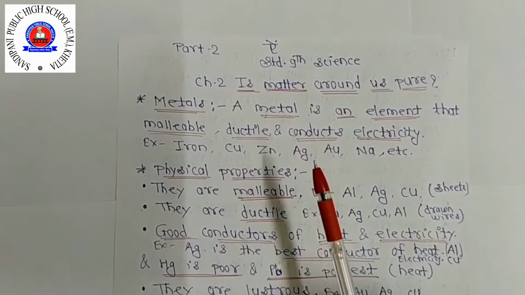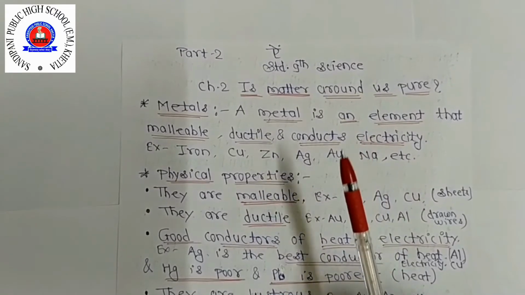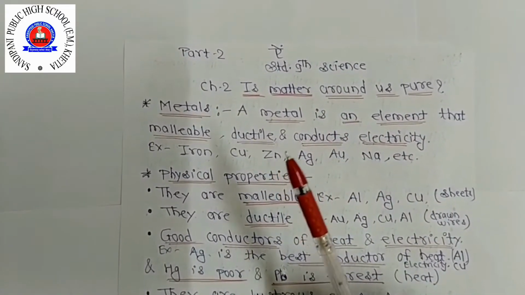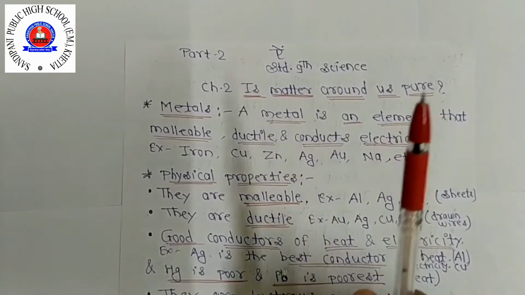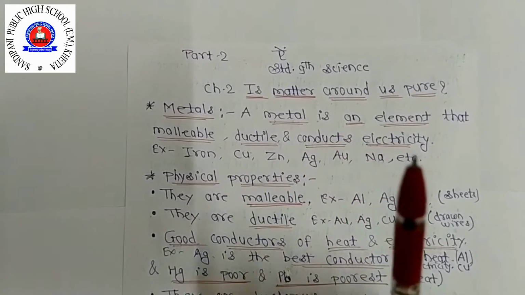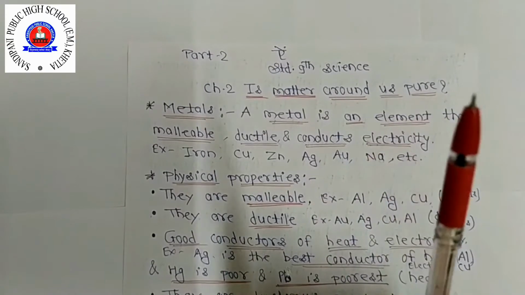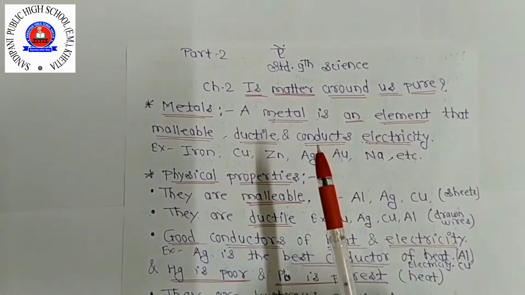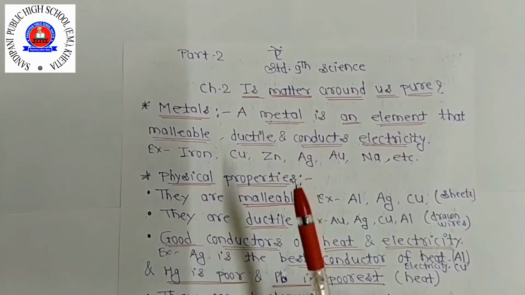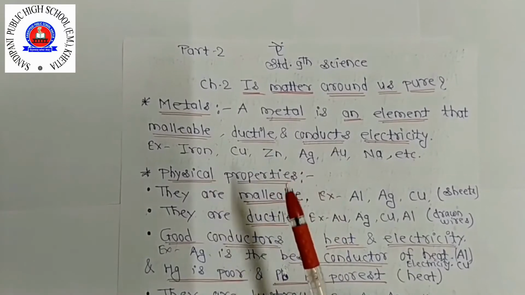Copper and aluminium are very ductile and can be drawn into thin wire, which is used in electric wiring. Gold and silver are among the best ductile metals. For example, just 100 milligrams of a highly ductile metal like silver can be drawn into a thin wire about 200 meters long. So ductility is another important characteristic property of metals.